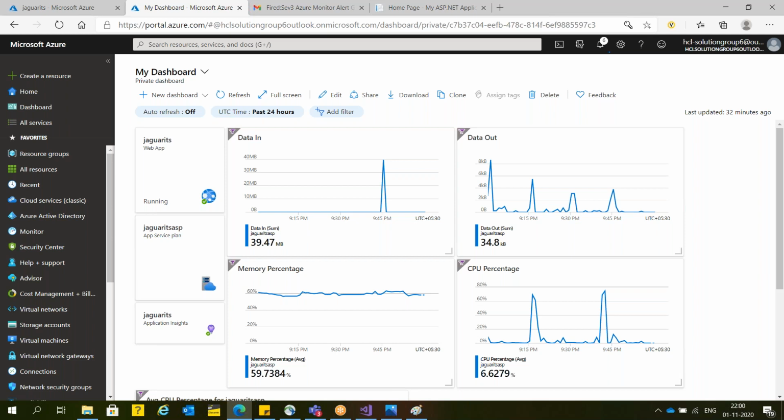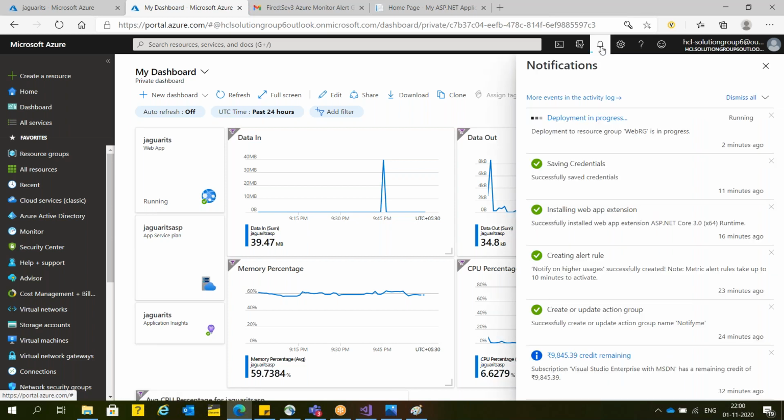Yeah. So here, guys, it will take time. In the region, Microsoft will create a database server. On top of the database server, they will create a database. Then they will create an app service plan, then they will create the app service. This activity will take 5 to 7 minutes. We can see that in the activity log also, right, Atul? Whatever is created, we can see in the activity log also, right? Yeah.